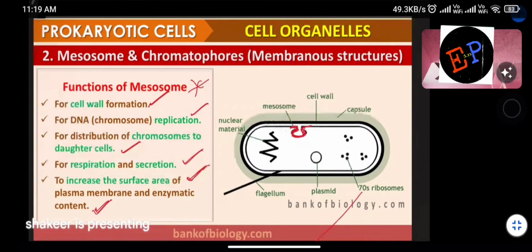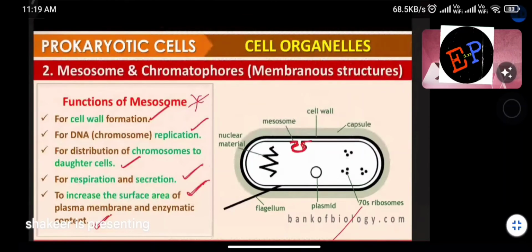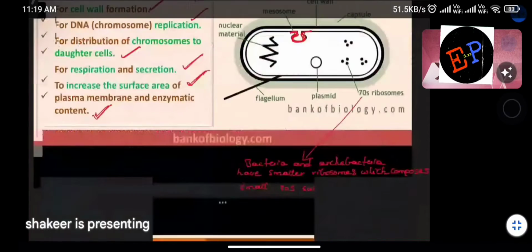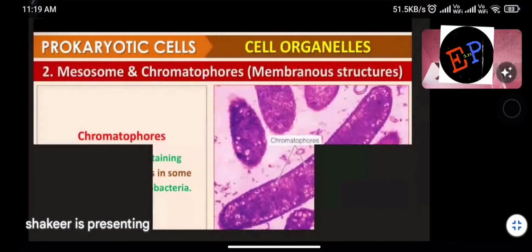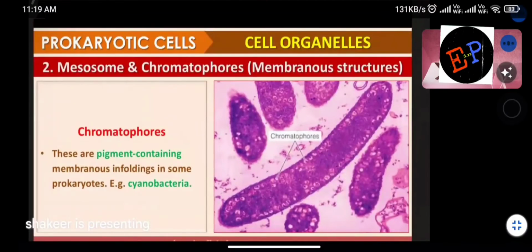Understood? So, what are the functions of mesosome? Cell wall formation, DNA replication, transfer and distribution of chromosomes, respiration and secretion, and to increase the surface area of the plasma membrane. Okay? Next.